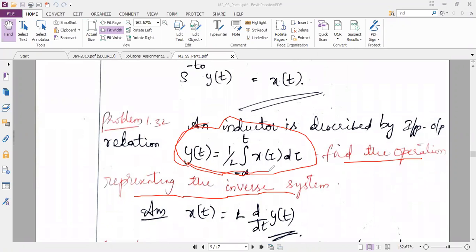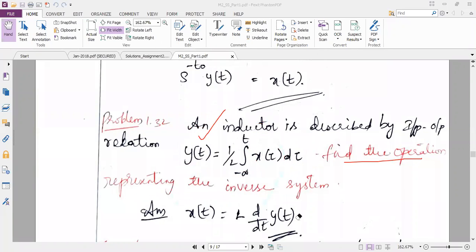Always, differentiation and integration are inverse to each other, right? My output y of t I got by integrating the input x of t. Now I want the input x back. In order to get the input back, I have to perform differentiation on both sides. The opposite operation for integration is differentiation.